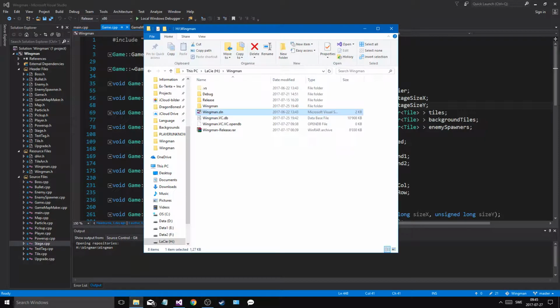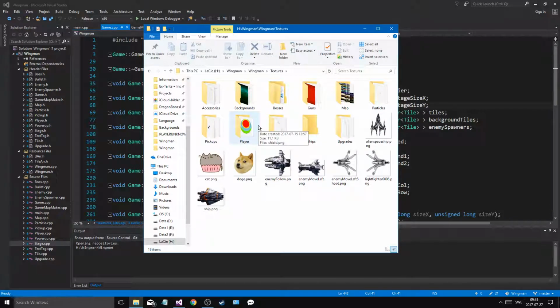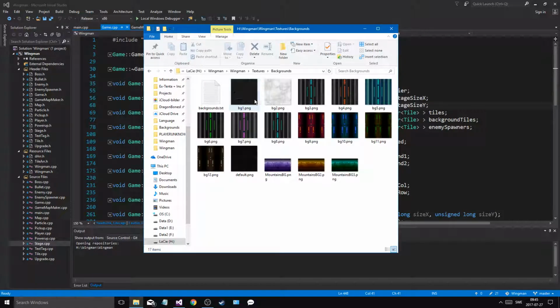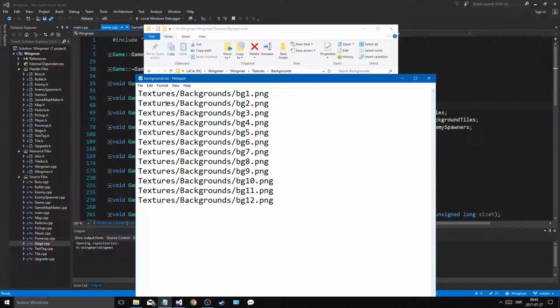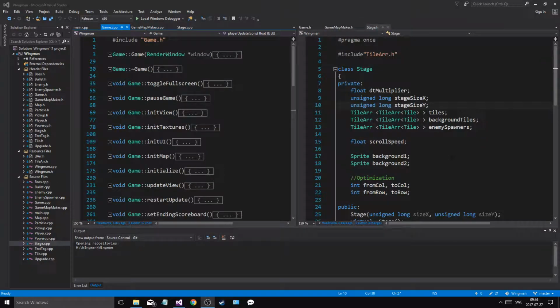I want to update you guys on what is going on, and we are pretty much done with the fixing of the texture things. Now I just made a new folder in here. I called it backgrounds. Yeah, here we go. So I just included from 1 to 12. I made a backgrounds txt with all of the backgrounds in it. Okay, and my idea is that we're gonna keep that open.